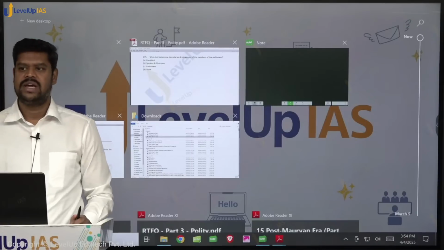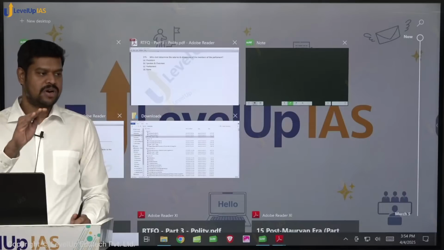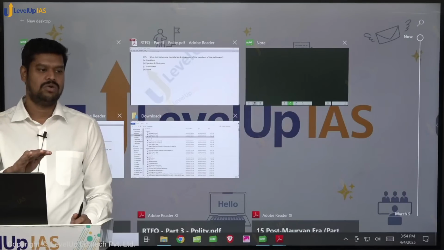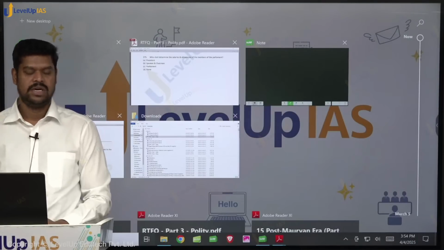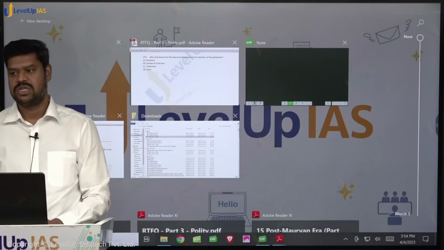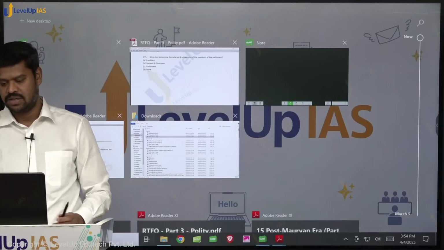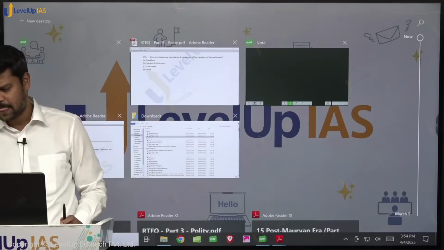Okay, so can anyone tell me what is quorum? Quorum is the minimum number of members who should be present in the house to carry out the proceedings. Without the minimum number of members, the presiding officer cannot carry out the proceedings, and as per the Constitution that is not less than 1/10 of the total membership of the house.